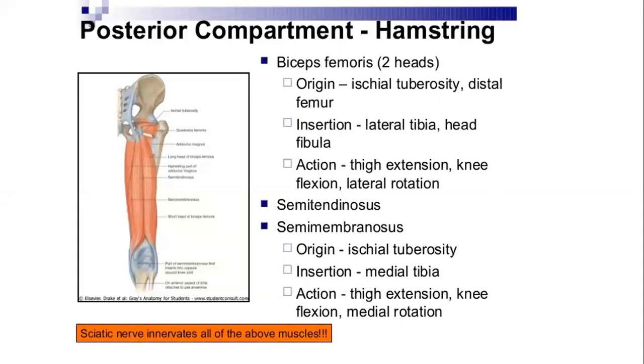gracilis and sartorius. We established that all these muscles are supplied by the tibial branch of the sciatic nerve, except the short head of the biceps femoris, which receives its innervation from which nerve? Common peroneal nerve, again a branch of sciatic nerve. It is also called common peroneal nerve and common fibular nerve.